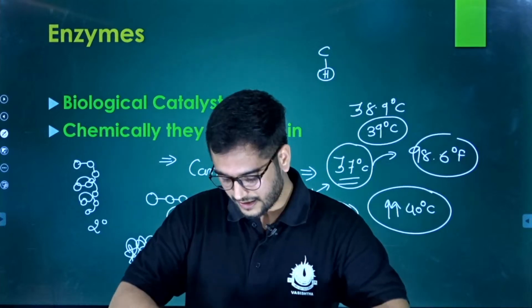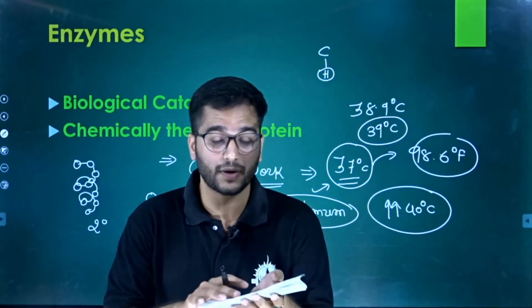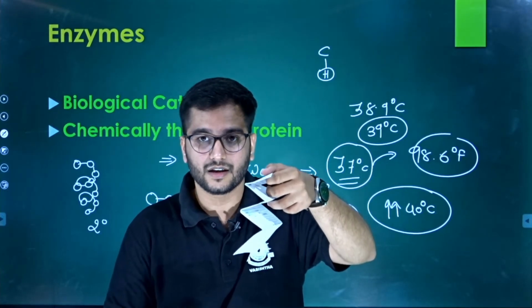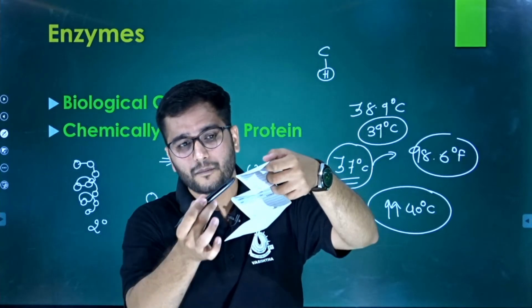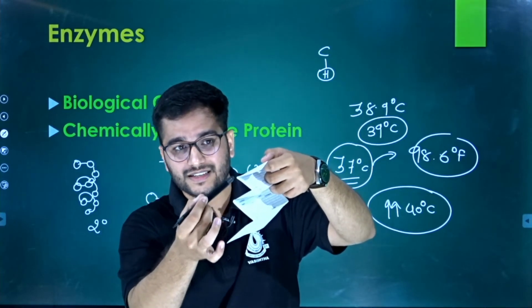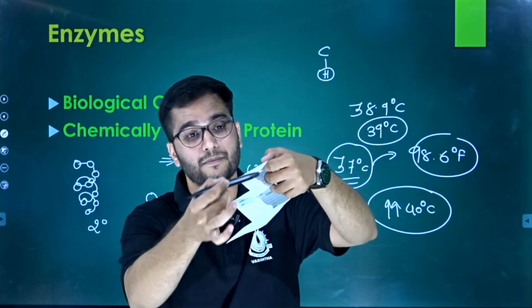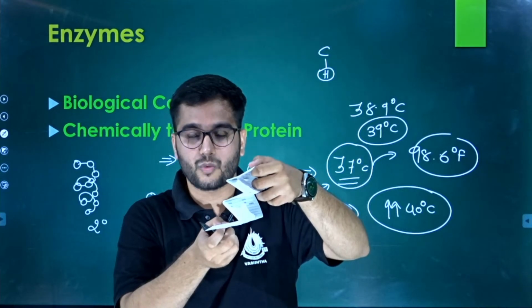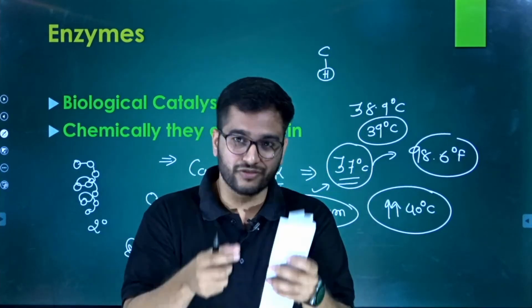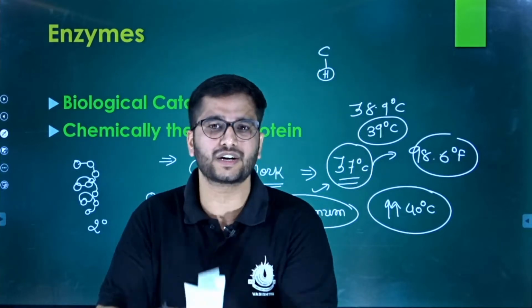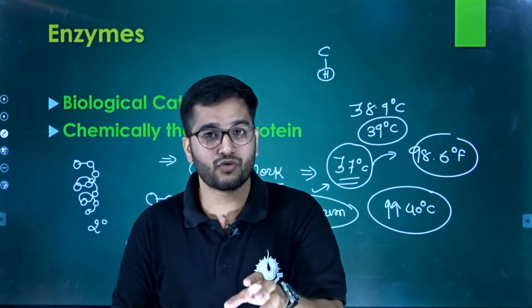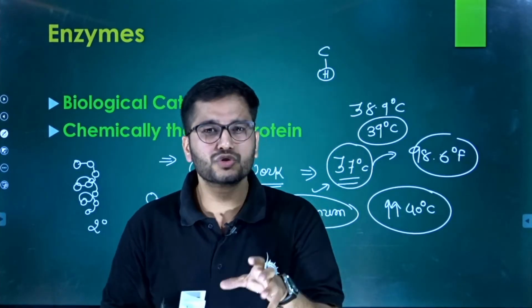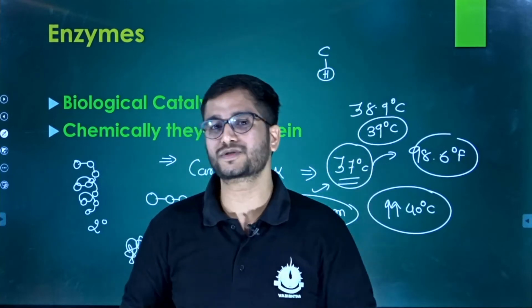See, right, now I have a paper. But this paper is actually folded. How and why is this folded? Because the first amino acid, second amino acid, maybe the third amino acid form a hydrogen bond with the first, right? So now it becomes a zigzag type. Why? Because the length is higher, so attraction will arise, and due to that particular attraction, the hydrogen bond will form between two or successive amino acids, and due to that, the secondary kind of structure will be formed.